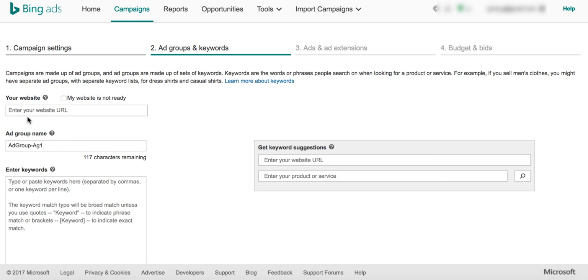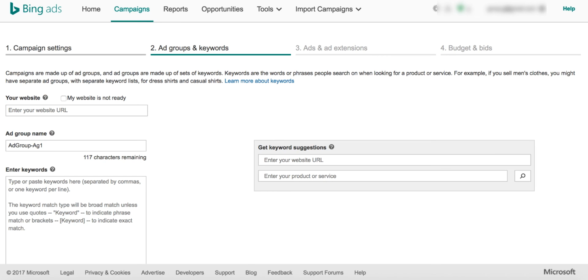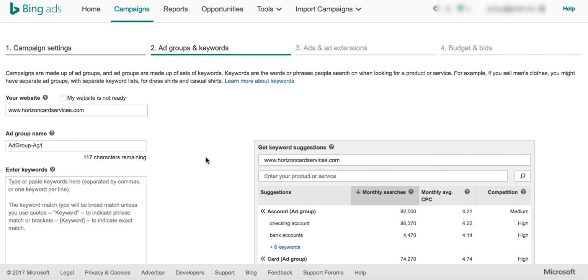So let's create one ad group and call it AG1. Basically, you can use this option to find a few keywords that Bing is already aware of, or that Bing thinks are the suggested keywords for your website. I wouldn't actually use this option, but if you are promoting a brand new website or brand new offer that you are not completely aware of, you can use it. It doesn't hurt, but I will show a different mechanism to analyze and find keywords. So I'll just give this here. In case you don't have a website, don't worry, you can leave it and continue by clicking on 'my website is not ready'.